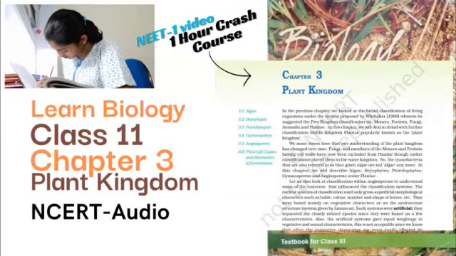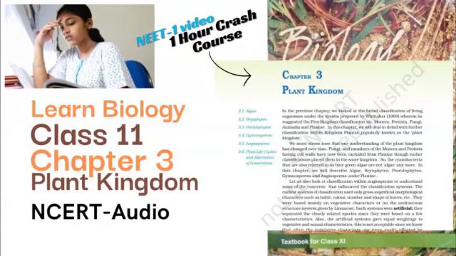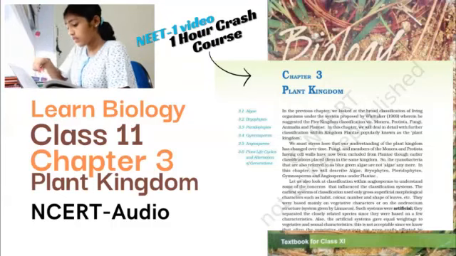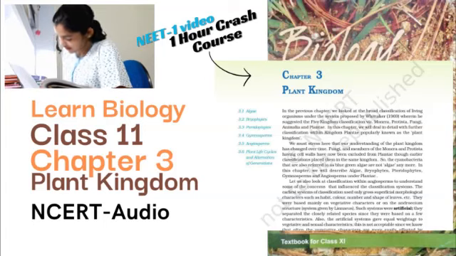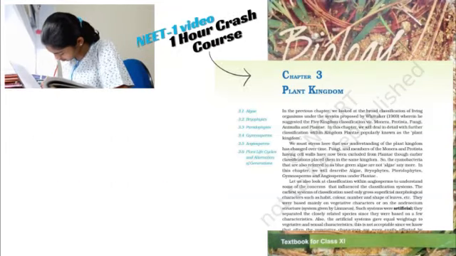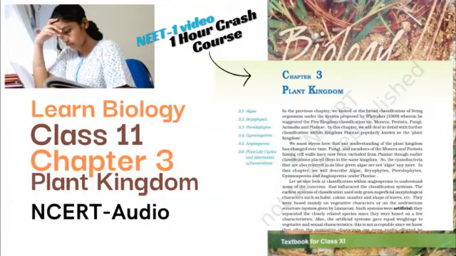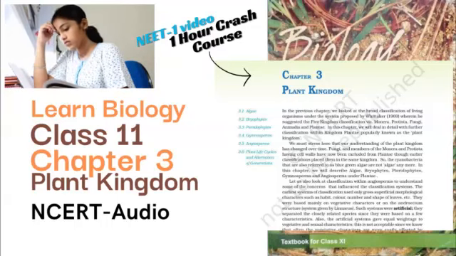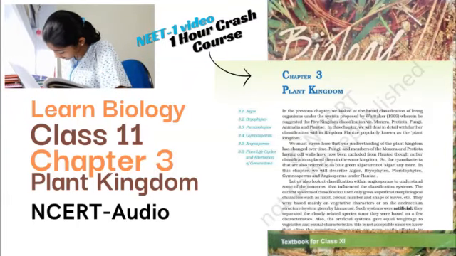3.2 Bryophytes. Bryophytes include the various mosses and liverworts that are found commonly growing in moist, shaded areas in the hills. Bryophytes are also called the amphibians of the plant kingdom because these plants can live in soil but are dependent on water for sexual reproduction. They usually occur in damp, humid and shaded localities. They play an important role in plant succession on bare rocks and soil.